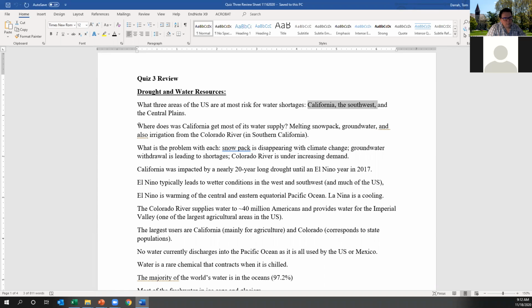Of course, the big challenge here in California is that the snowpack is disappearing in light of climate change and drought, a low number of El Nino years, a weakened southwest monsoon, and reduced snowpack, which is exacerbated by climate change. As a result, the amount of water that can be received from irrigation from the Colorado River in Southern California, along the aqueducts and irrigation canals we've talked about, is reduced, and the deficits have to be made up by groundwater.